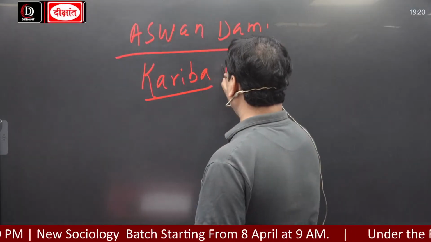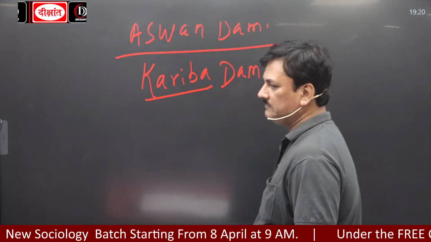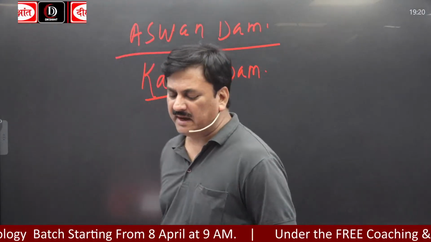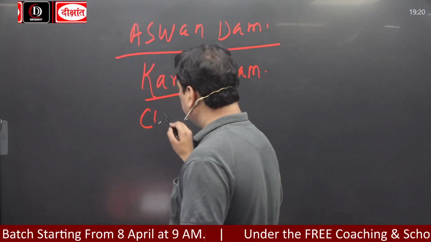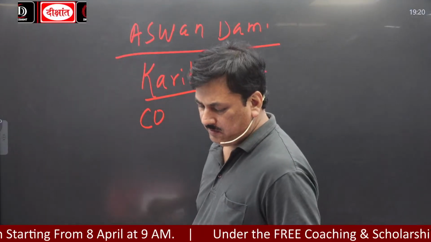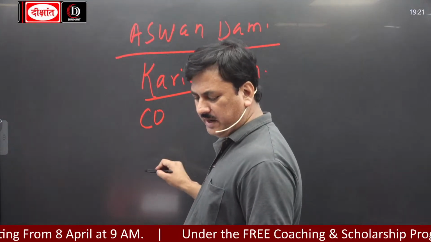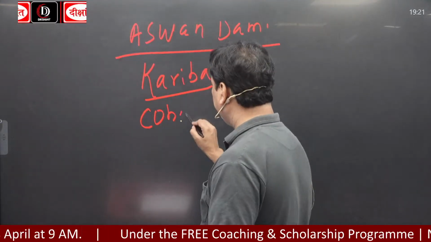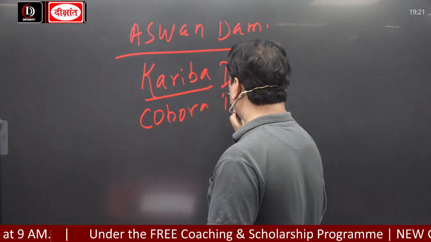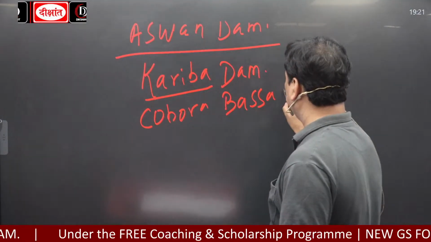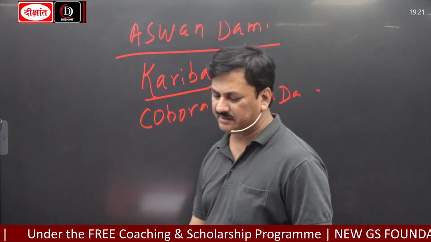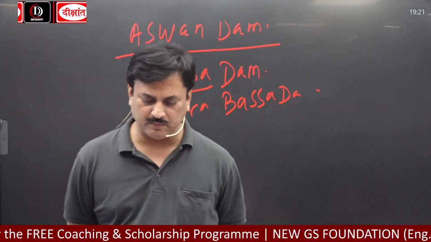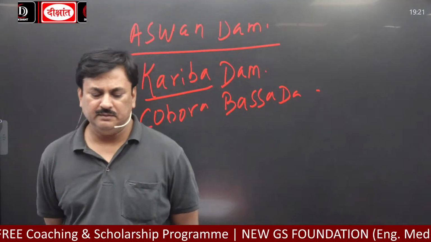Kariba Dam is on the Zambezi River. Cabora Bassa Dam, COBORA, Cabora Bassa Dam. It is also on the Zambezi. Okay.